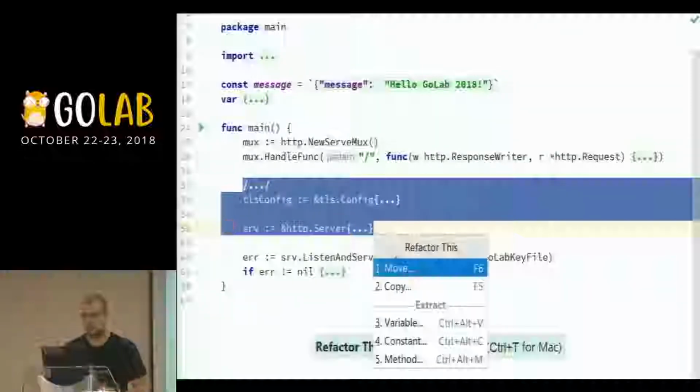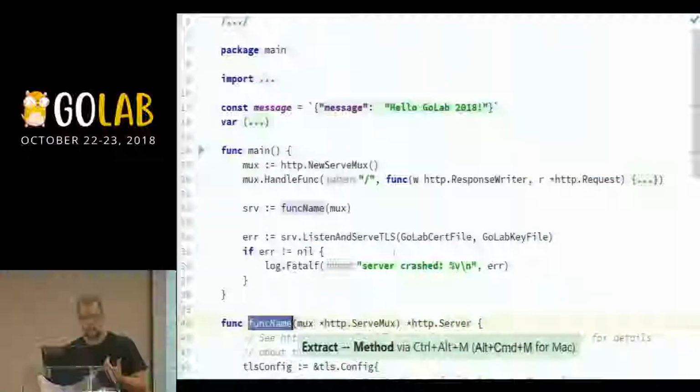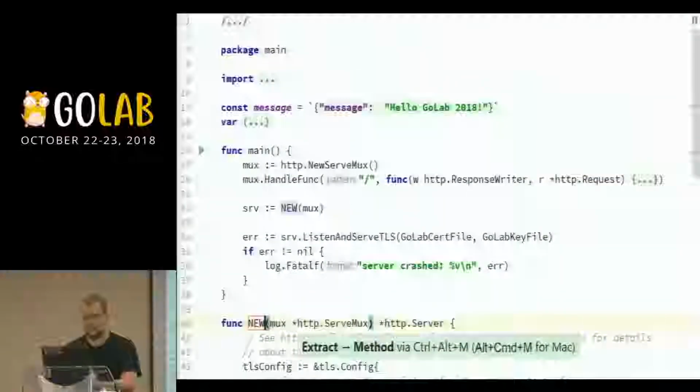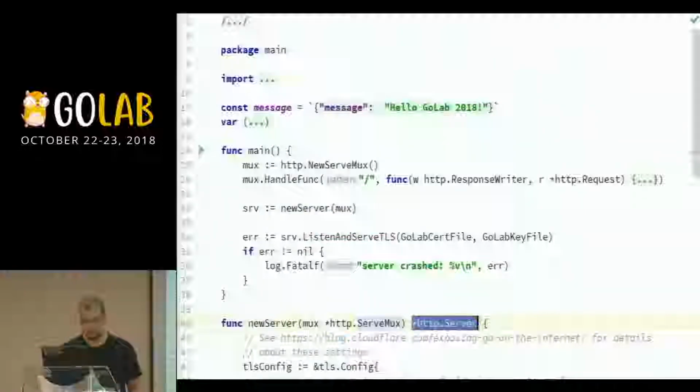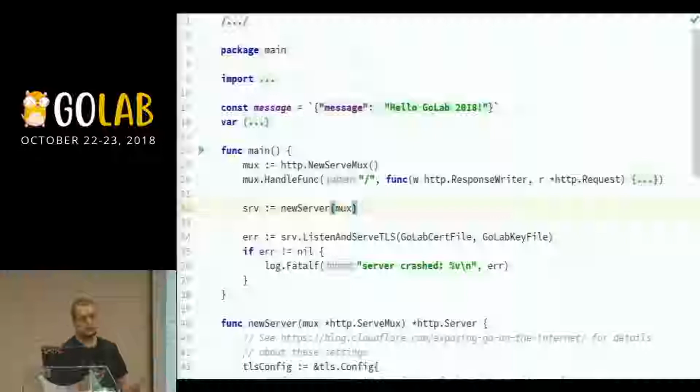So what I can do here is extract it into its own function and say this one is a new server, right? And this gives me the ability to properly separate the code that actually needs to be in front of my eyes from the code that doesn't need to be as much.